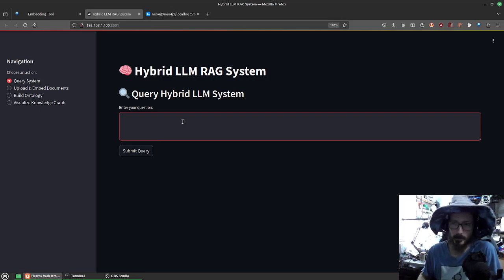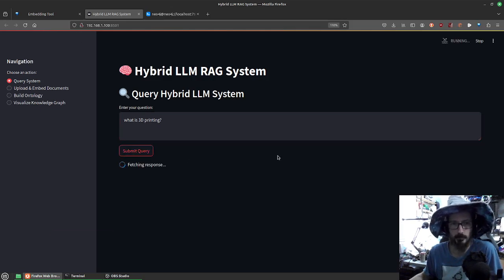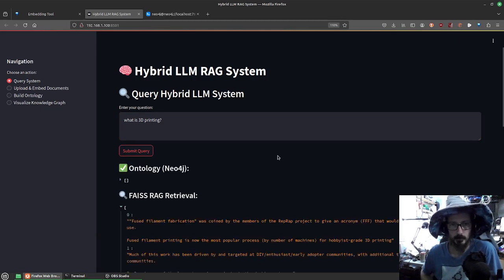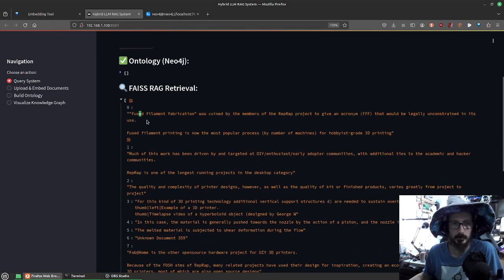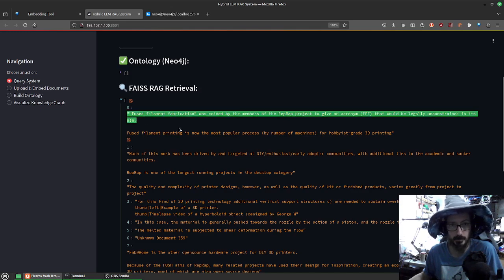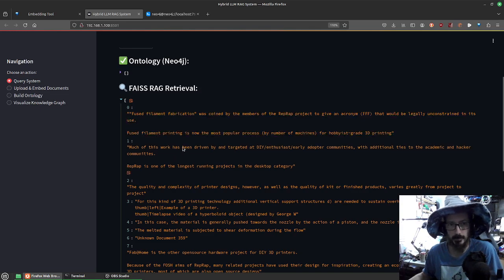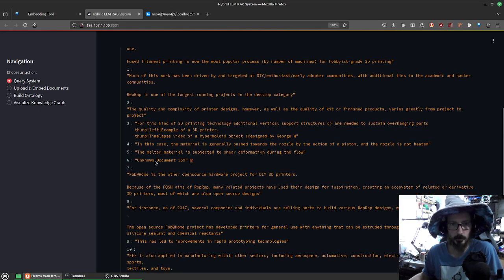Let me say something kind of obvious like, what is 3D printing? And if I hit submit query, it's going to run all of these different services. It's going to pull results out of that database. So all we did was upload a document, and we get these chunks of text. Of course, the first one in the results there is basically defining it. Seems like the header from that wiki page, and a bunch of other stuff seems to have come along.